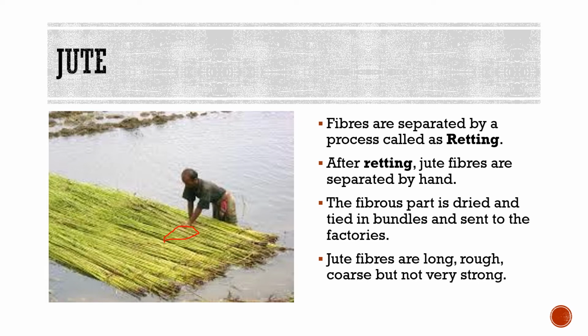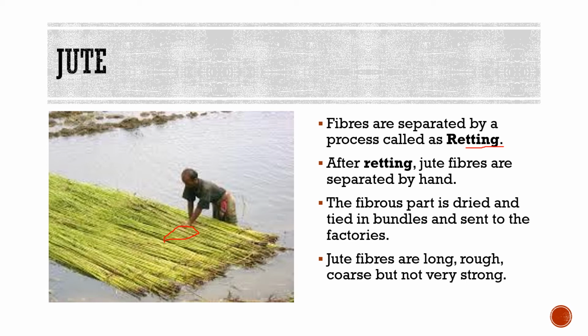In stagnant water, what happens? The gummy matter that holds the fibers with the stem is eaten away by bacteria, and this process is called retting. After that, it loosens the bond between the bast stem fibers and the inner woody stick. This separated fibrous part is then dried in the sun, tied into bundles and sent to the factories.